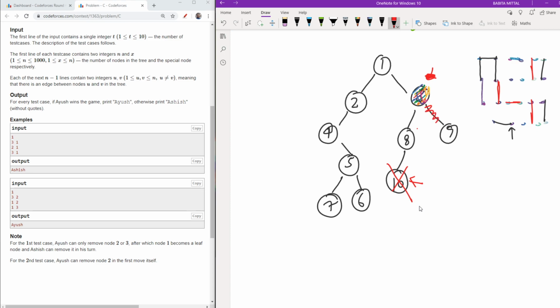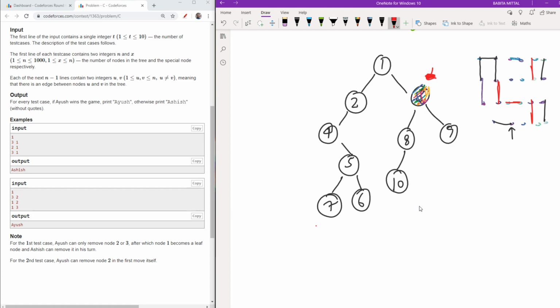If, let's suppose, 1 was not here, and Ashish had removed this 8, then Ayush would have chosen the special node in the next try and Ayush might have won. But as you can see clearly, Ashish has ample leaf nodes available. So why would he choose the leaf node which can make Ayush win? Ashish will not choose any node like that. So from this it is very clear that if my graph is something like this, then I will choose the leaf nodes which are very far away, so that when it reaches the special node, then I will think what to do.